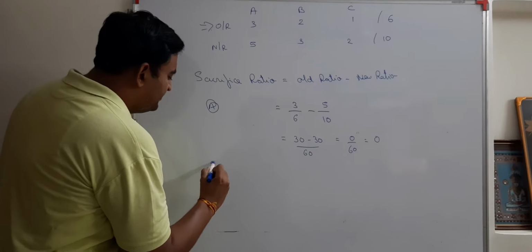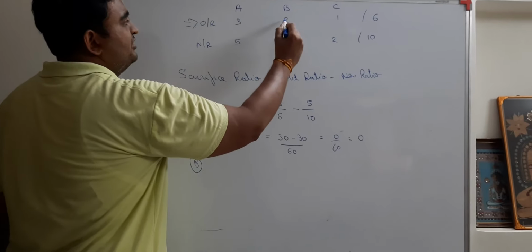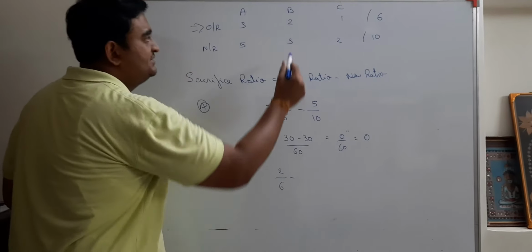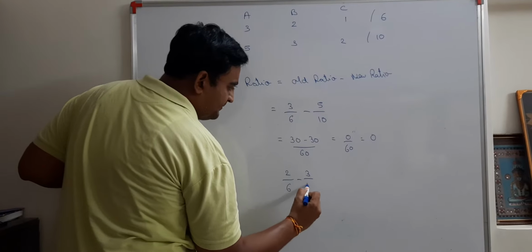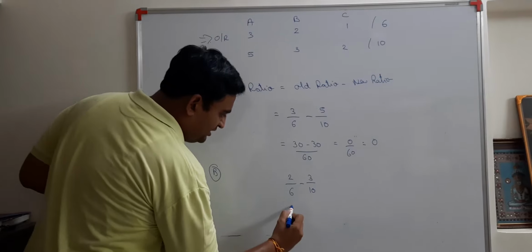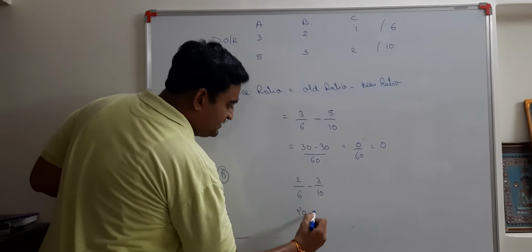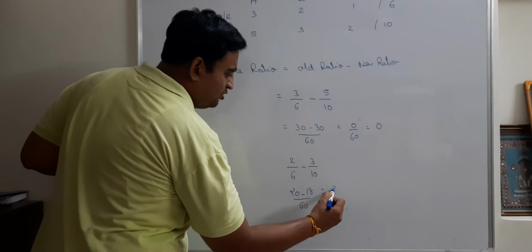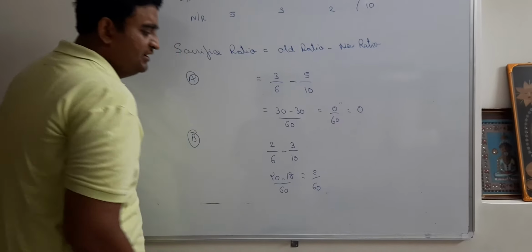Now moving on to B. For B, what is the old ratio? 2. So it comes to 2/6 minus 3/10. Again, what we need to do is cross multiply. 10 2s are 20, 6 3s are 18. So 20 minus 18 gives me 2 upon 60. Is it clear?